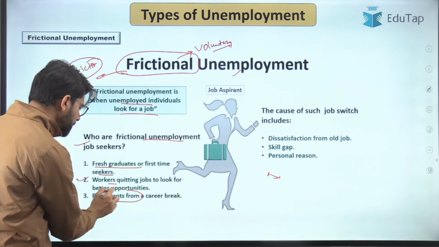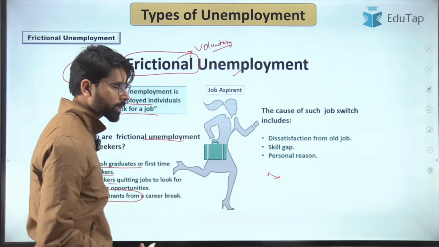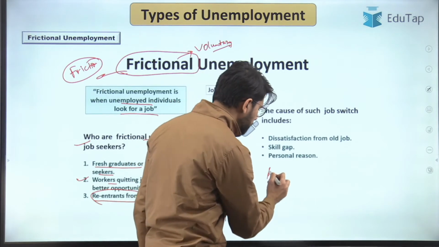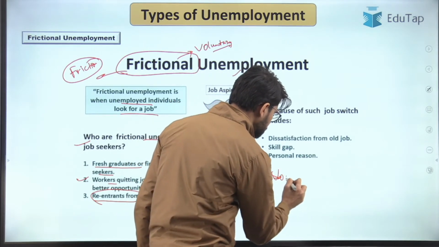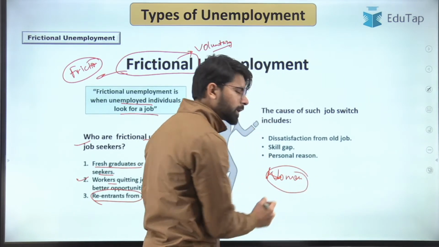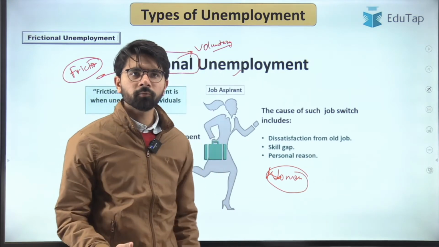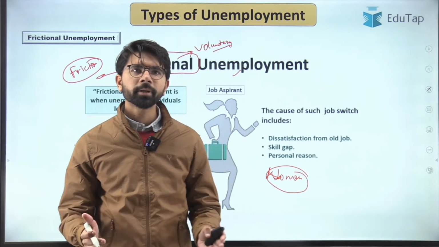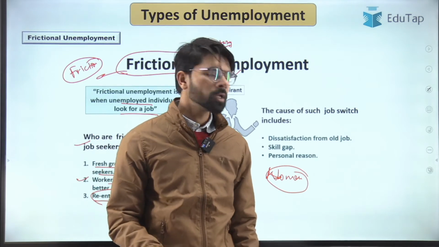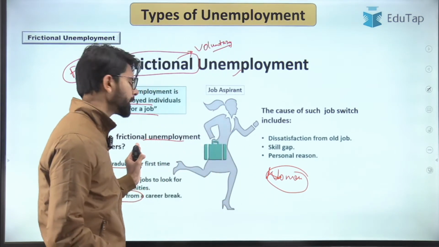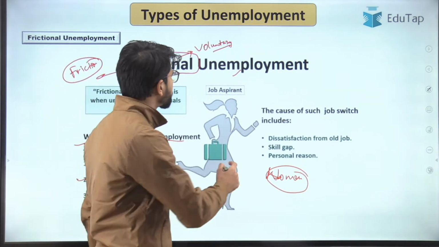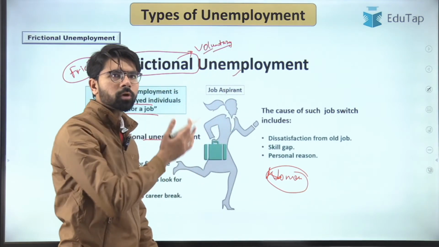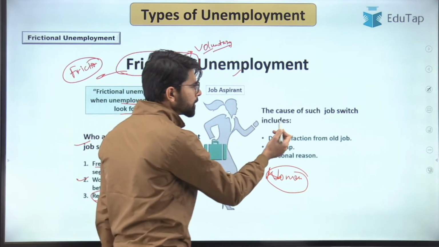And apart from that, the re-entrance from a career break. For example, take the example of women who take a break for their childbirth, and after that break they again enter the workforce. So they also fall within the criteria of frictional unemployment. So frictional unemployment is also known as voluntary unemployment. And what are the reasons for this?